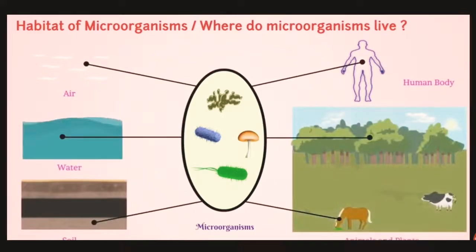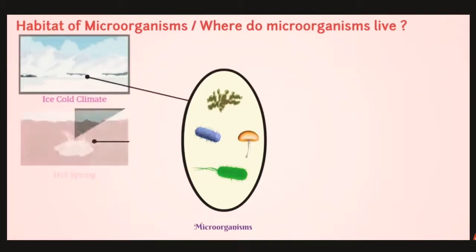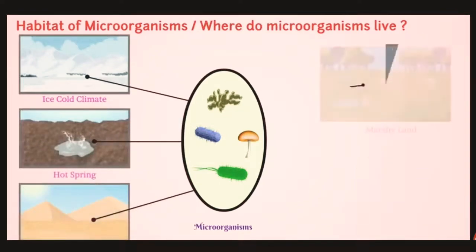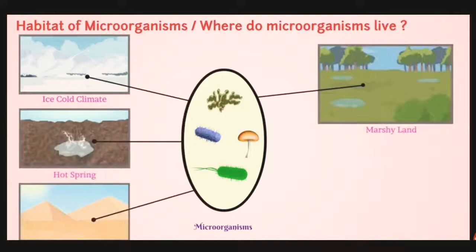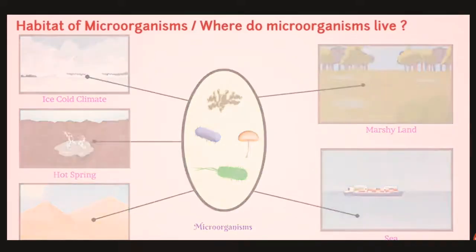Also, these microorganisms can survive in any kind of worst climatic conditions. For example, ice cold climatic conditions, hot springs, desert, or marshy land, or they can live under the sea. So they can live in any kind of climatic condition.